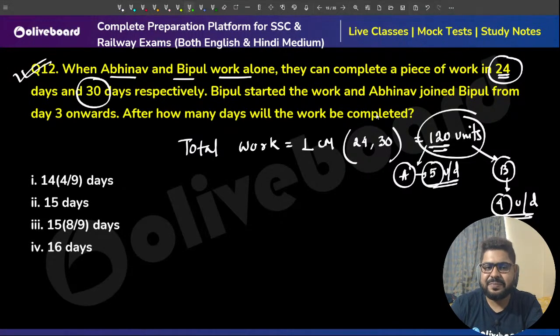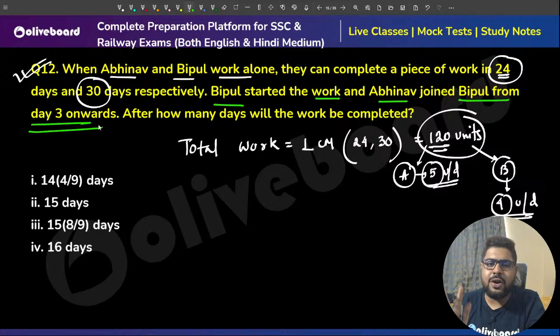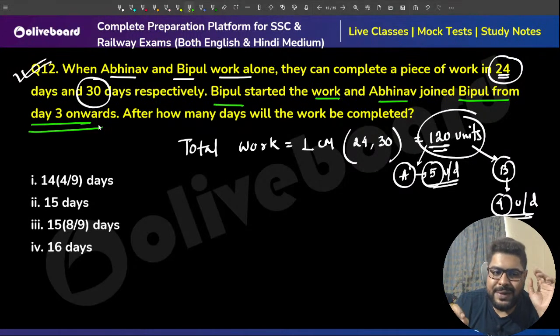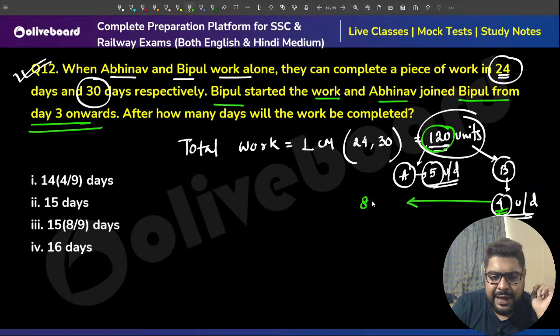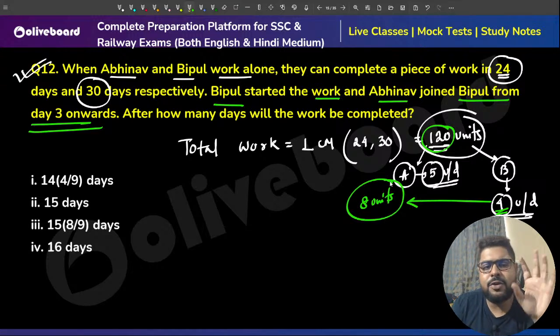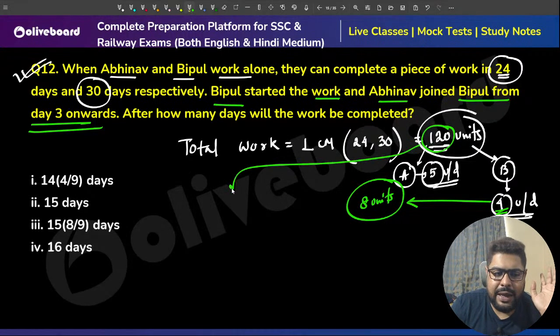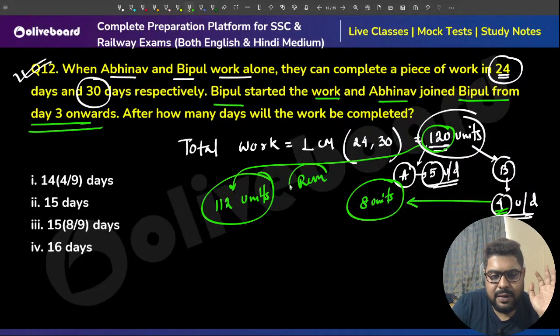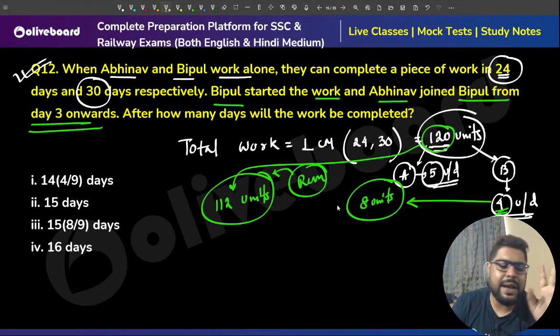Then, sir, B started the work and A joined B from day 3 onwards. Day 3 onwards, meaning for the first 2 days, B worked alone. Now, let's see. Total 120 units of work needs to be completed. B has worked for the first 2 days. That means in those 2 days, B has completed 8 units of work. So when A joined from day 3 onwards, the remaining work is 112 units. That is your remaining work, sir.